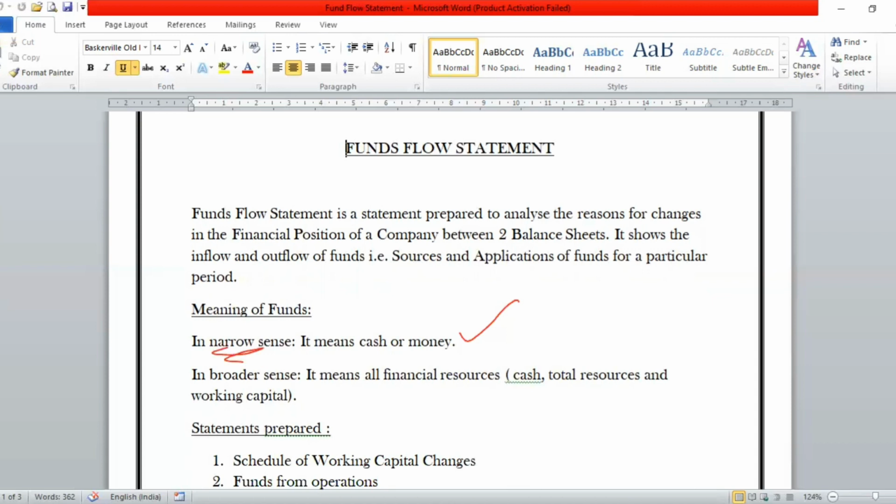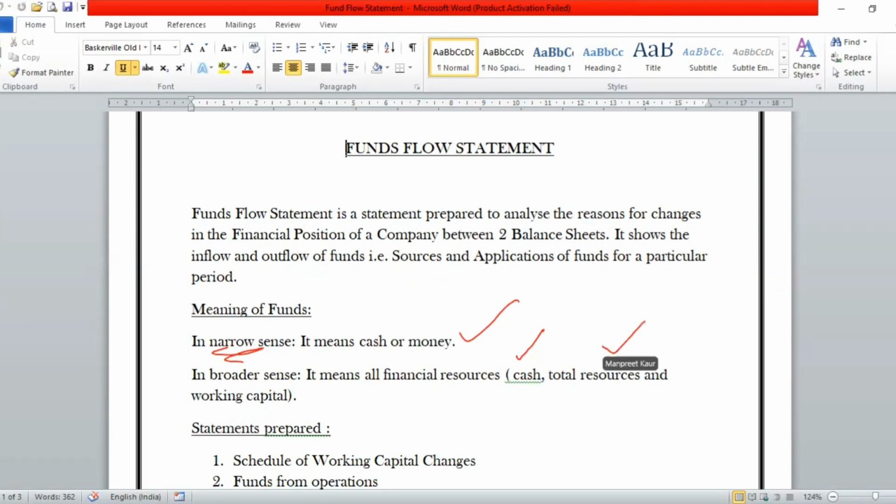Now, if we talk about the meaning of funds in the broader aspect, that means both cash and non-cash resources of a company. So if a company has cash resources and other resources, those will also be termed as funds.